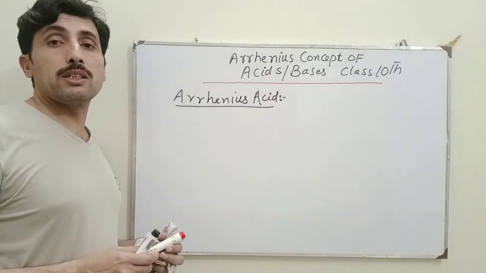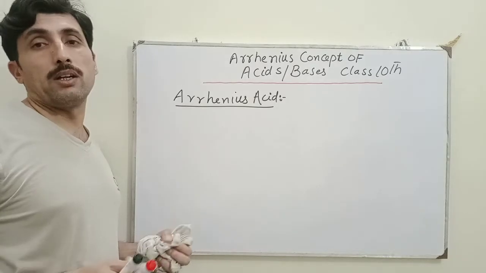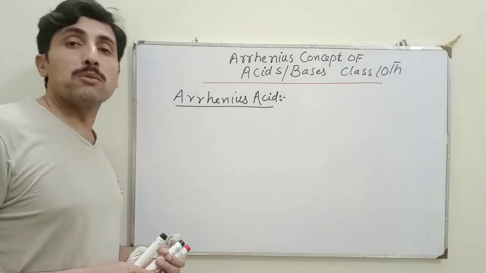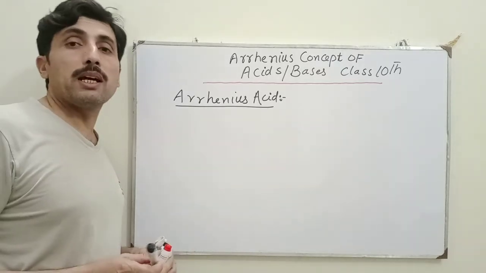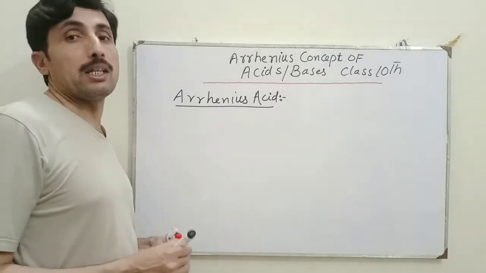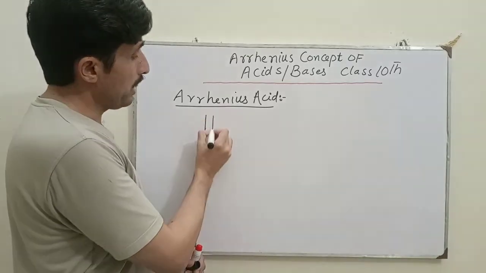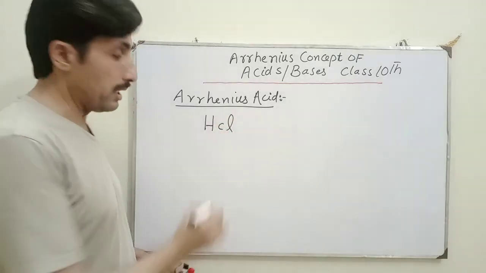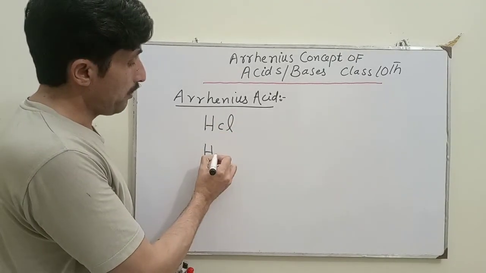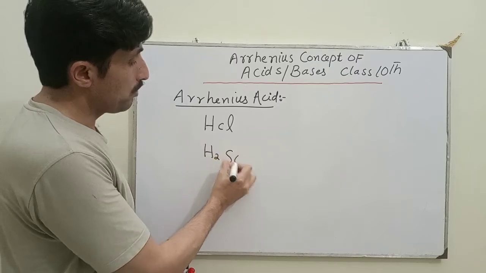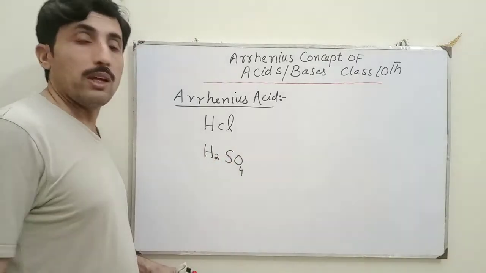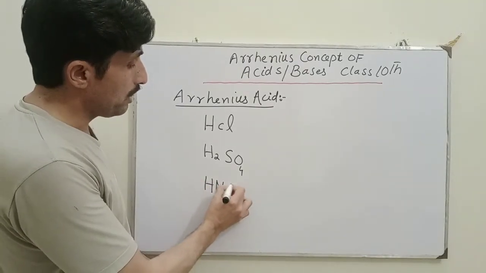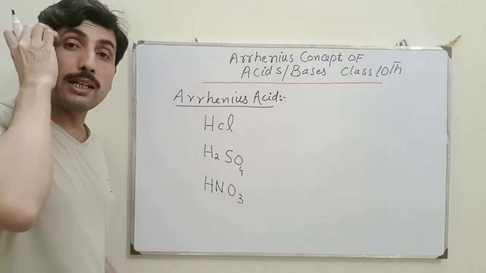Now those substances which dissolve in water and split into ions and produce protons will be called Arrhenius acids. How? Suppose I write hydrochloric acid, and again I want to write H2SO4. In the other reaction, I will write HNO3, that is called nitric acid.